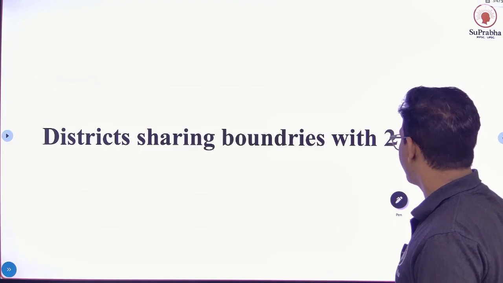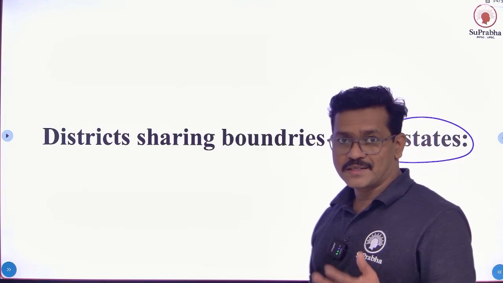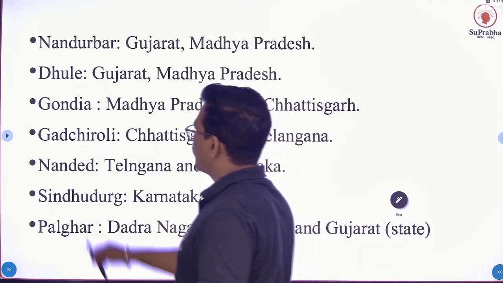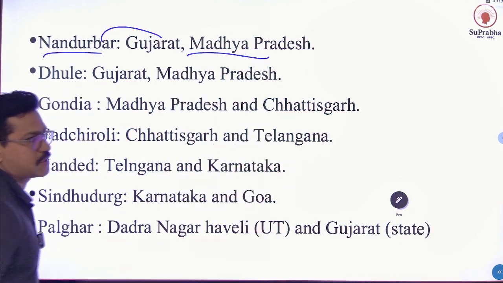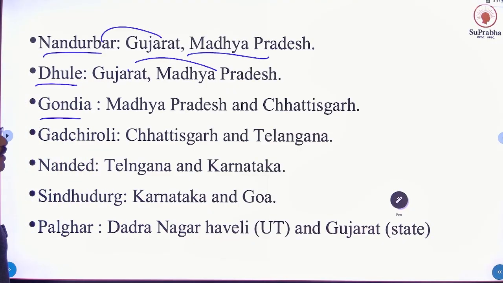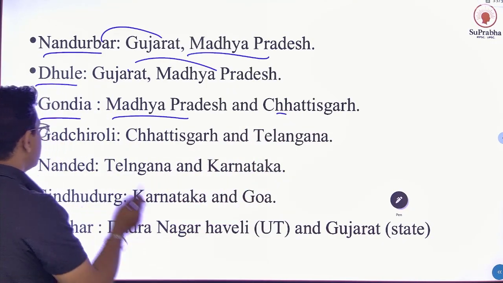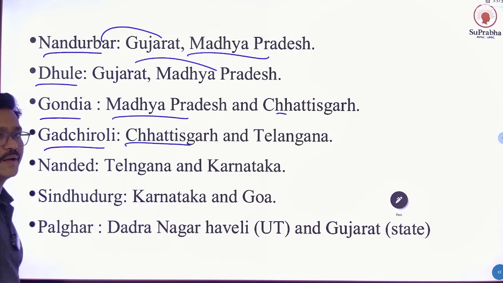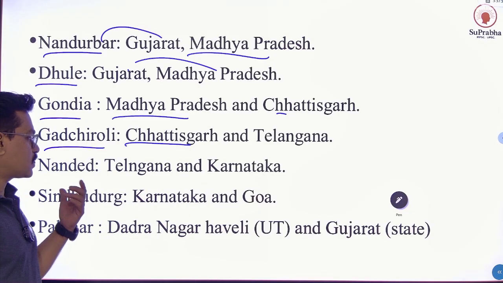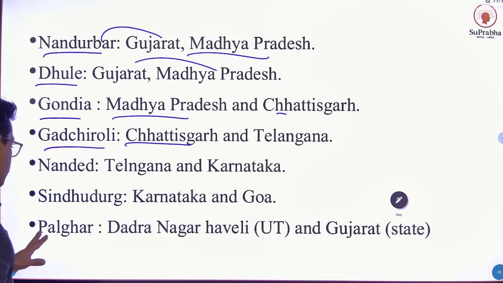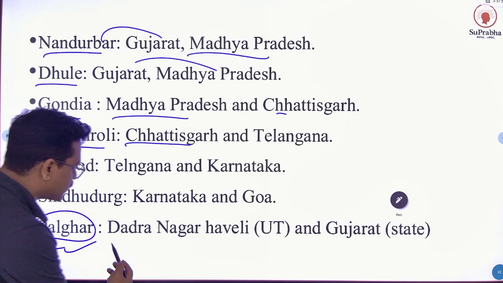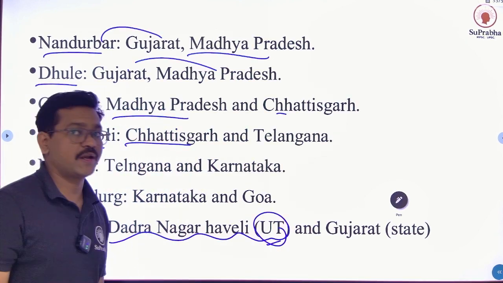Next, districts sharing boundaries with two states. There are some districts that share their border with two states. So let's see. Nandurbar shares border with Gujarat and Madhya Pradesh. Next, Dhule shares border with Gujarat and Madhya Pradesh. Gondia shares border with Madhya Pradesh and Chhattisgarh. Gadchiroli shares border with Chhattisgarh and Telangana. Nanded shares border with Telangana and Karnataka. Sindhudurg shares border with Karnataka and Goa. And this is the odd one out: Palghar district shares border with Dadra Nagar Haveli, this is a Union Territory, and Gujarat state.